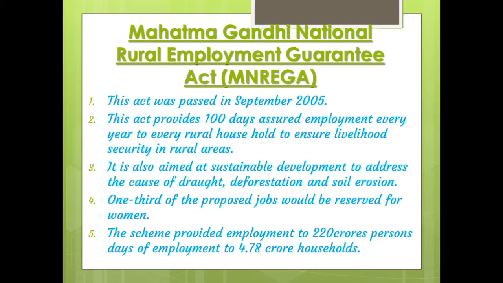One-third of the proposed jobs would be reserved for women. This is another feature of this act. And one-third of the jobs they are giving to whom? Women. The scheme provided employment to 220 crore person-days, to 4.78 crore households. That means 4.78 crore families, and from those families 220 crore persons will get a job under this project. Clear? Then next,